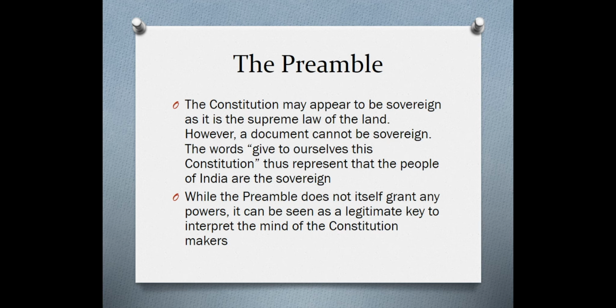Now, we've discussed Austin's command theory of law, which says that law is the command of the sovereign backed by sanction. So basically, in the Indian situation, is the Constitution to be considered the sovereign, as it is the supreme law of the land? Now, the problem there is a document cannot be considered as sovereign. A document cannot be considered as someone who is issuing laws. So here, the words in the preamble, "We the people give to ourselves this Constitution," represent that the people of India are the sovereign, that all laws ultimately have their source in the people of India. Okay, so this is just a technical thing, but just keep this in mind.